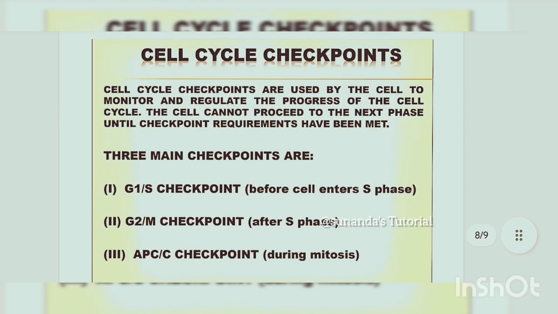Next, cell cycle checkpoints. We have three main checkpoints. One is between G1 and S, which is present before the cell enters into S phase. Next, G2 to M checkpoint after S phase. Next is APC/C checkpoint during mitosis.